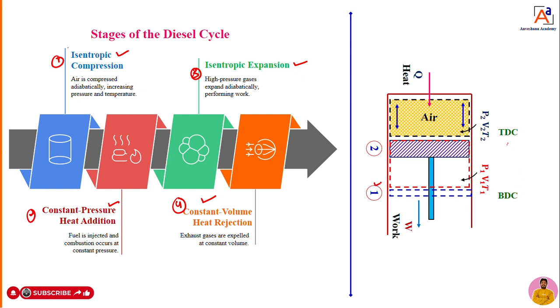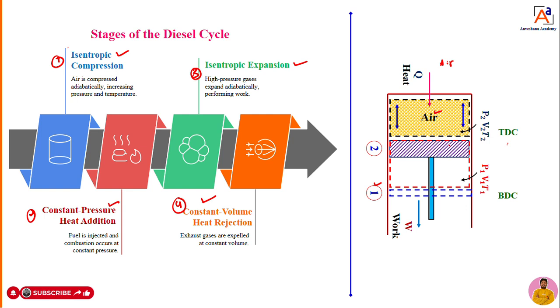You can call point 1 to point 2. Assume this is isentropic compression, where the piston is moving from point 1 to point 2. That means BDC to TDC. Dear students, in the Otto cycle, an air-fuel mixture enters the cylinder, but here only air enters. You have to keep that in mind during suction.